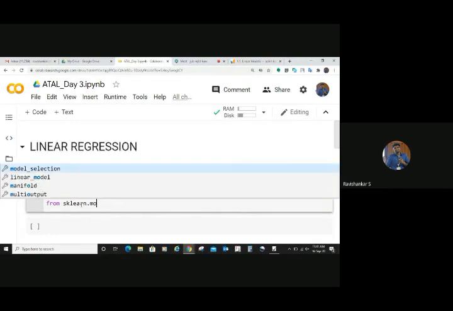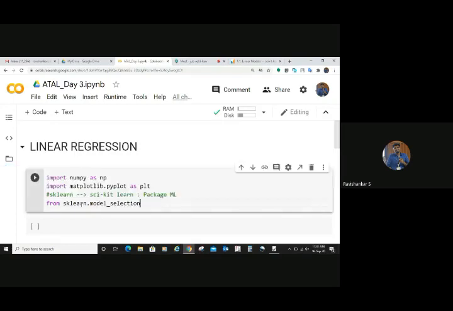For that there is a library available, and we will import that first. The train test split function is available inside the module called model_selection. And that module is present inside which package? sklearn. That's the reason we are putting from sklearn.model_selection. So that will get selected for you, right?